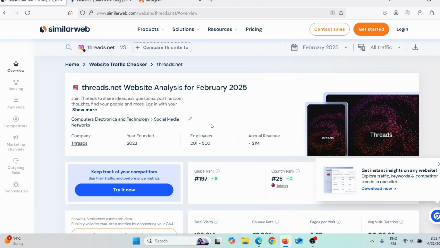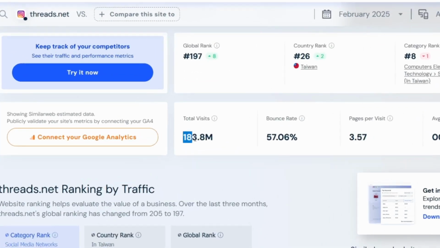Now, first thing you need to do, you need to choose your niche. And just like on any other social media, you need to make a niche specific page and you need to start sharing content in that niche on that social media page. Now, social media that I'm talking about is Threads by Instagram. Now, when you come here on SimilarWeb, you will see that in February 2025, Threads by Instagram got 183 million visits, and that is a lot of free traffic.